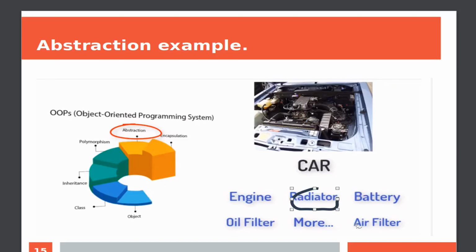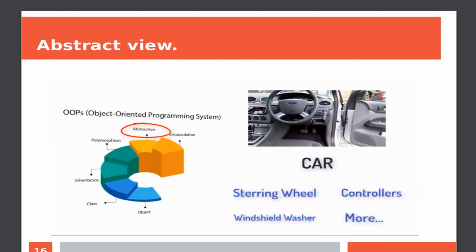He might not bother about these internal features. So this is very important, why abstraction plays a very important role. This is why car manufacturers are very brilliant, actually speaking.